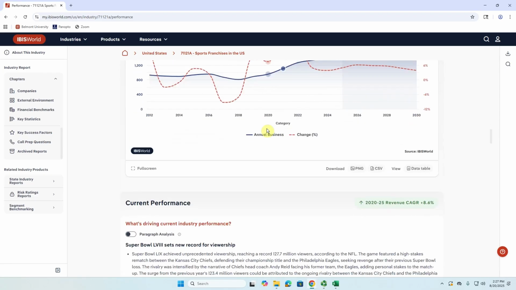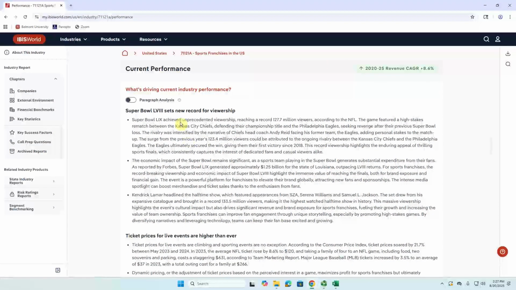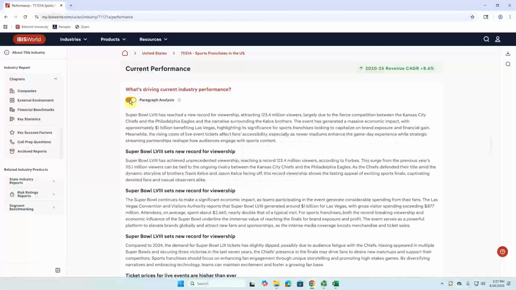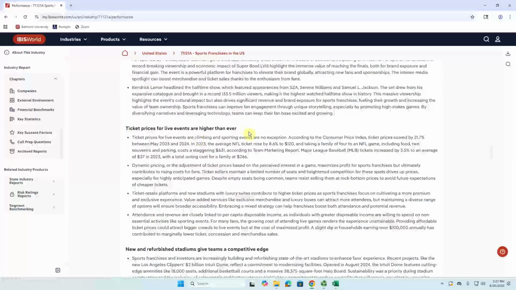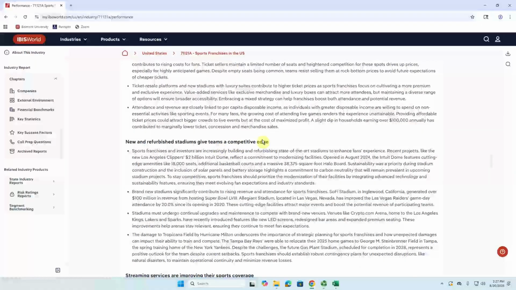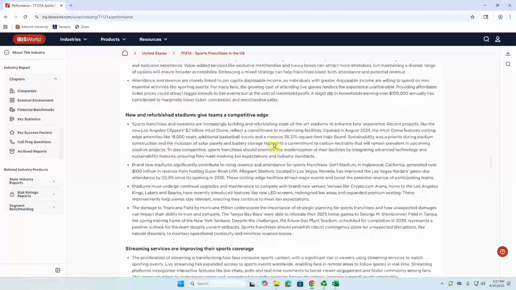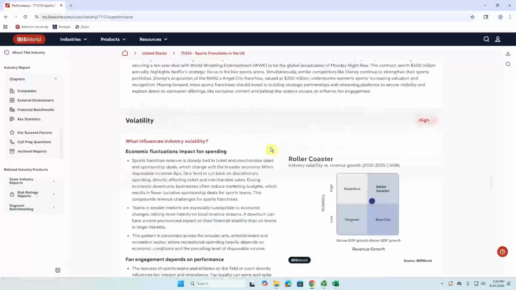Now, if we scroll down, we can also see what's causing those trends with this narrative right here that could be in bullet points, but we can also add as a paragraph if we're looking for that. This will, for example, show us that the Super Bowl is going to have an impact right there of setting records for viewership, ticket prices, and the negative impacts that those are going to have. And then also about the different stadiums and what's going to change that for different sports franchisees, and so on and so on. A lot of this report will be structured in a very similar way, providing different statistics while also then explaining what's driving those trends.